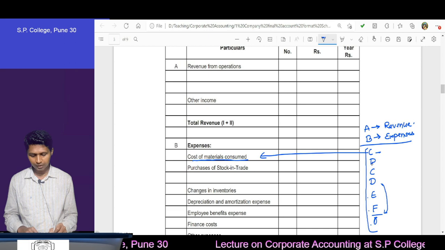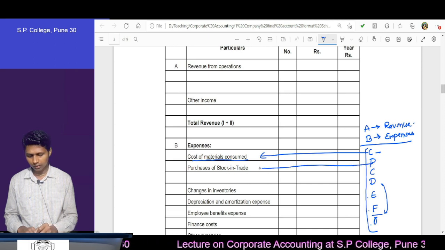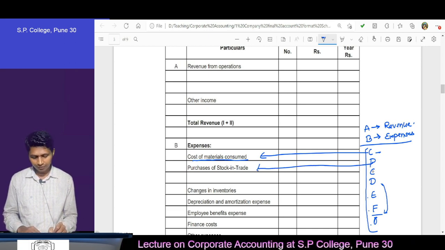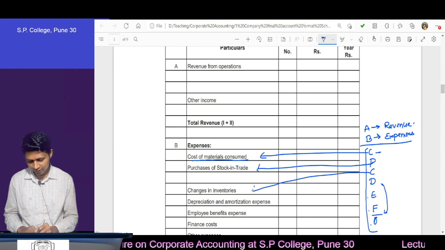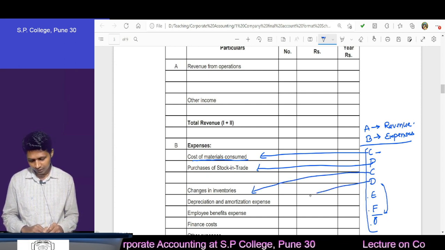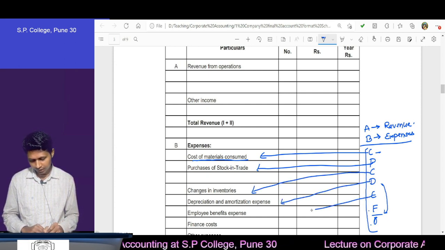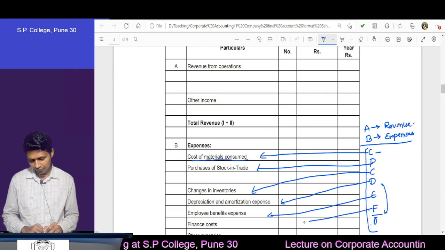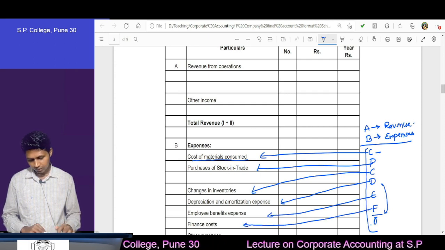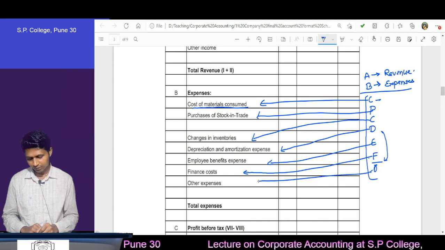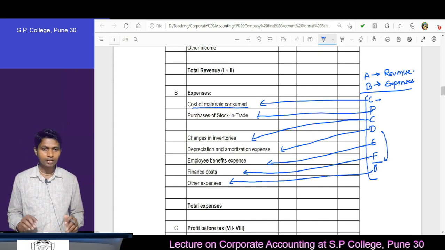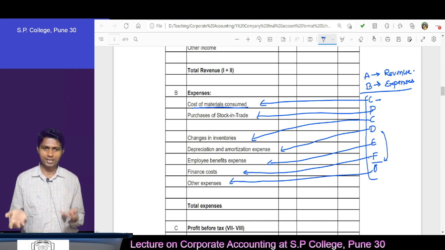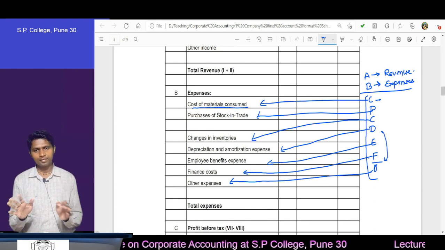From P, next P, you will find purchase of stock in trade. Then from this C you will find change in inventories. Then from D, depreciation. From E, employee benefit. From F, finance cost. Then from O, other expenses. Easy to remember. Just A, B, C, P, C, D, E, F and then O.